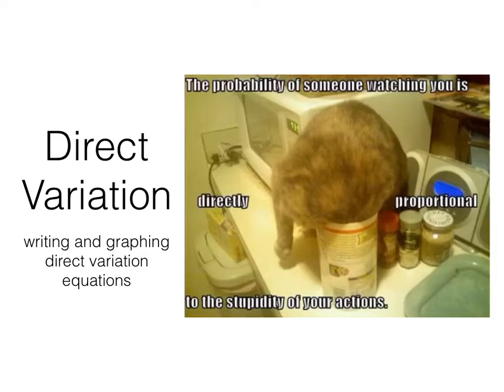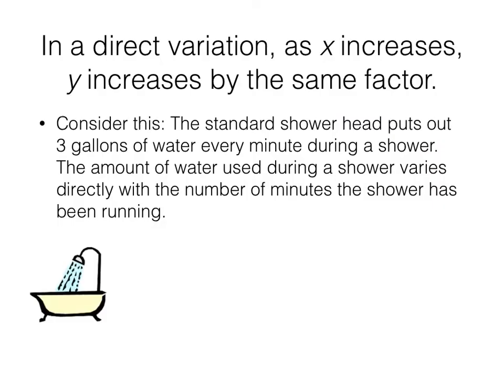So when we say things vary directly or are directly proportional, what does that mean? All right, in a direct variation, as x increases, y increases by the same factor. And that's what it means to vary directly. Let's consider this example.